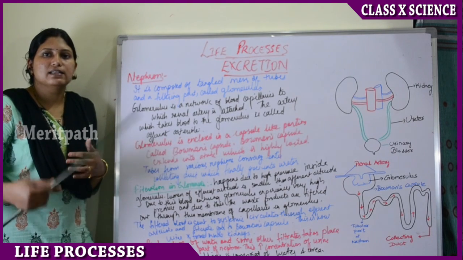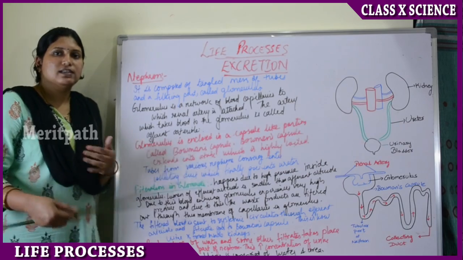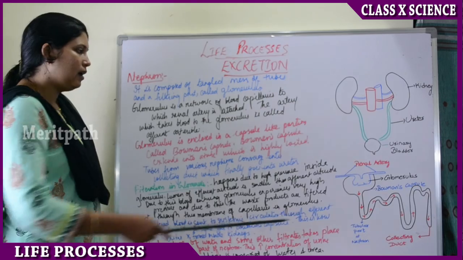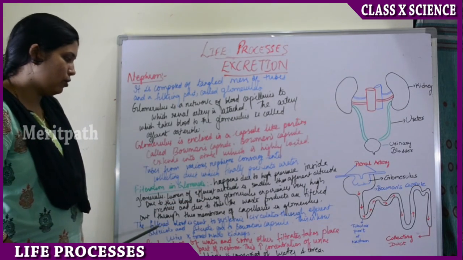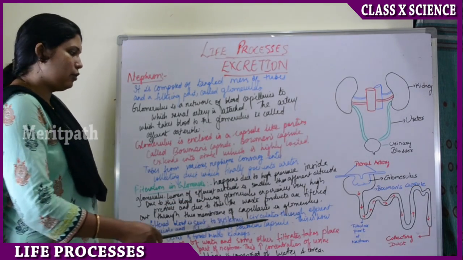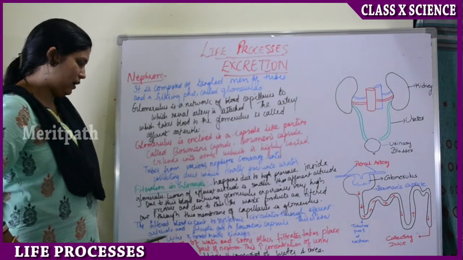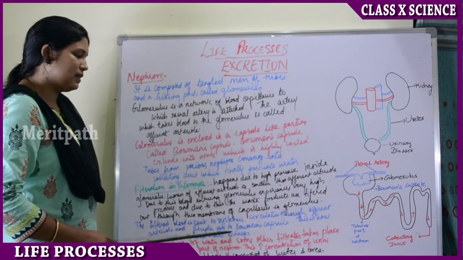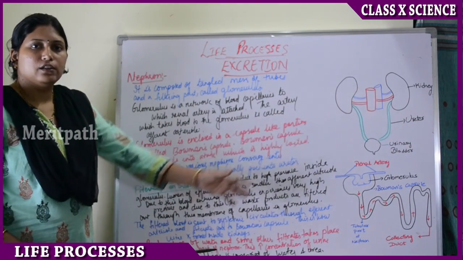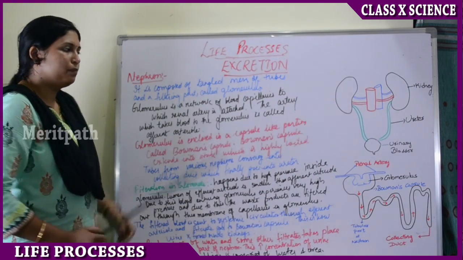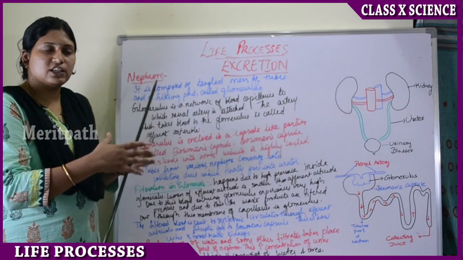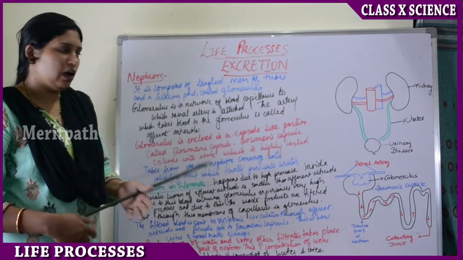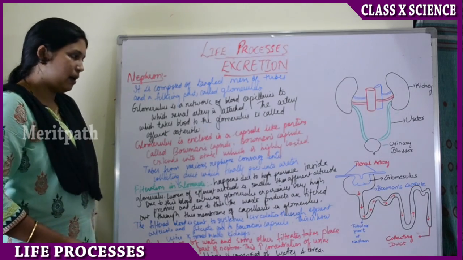Again this blood enters the systemic circulation, that is the transportation system of the body. The filtered blood is sent to the systemic circulation through the efferent arteriole, and then the filtrate is sent into the Bowman's capsule. This is the Bowman's capsule, right? The filtrate goes into the Bowman's capsule, and that is how urine is formed by the kidneys.